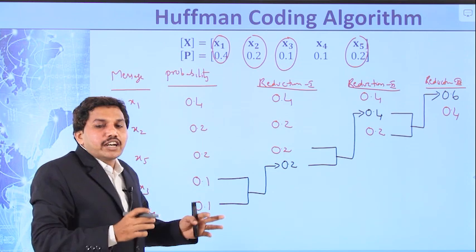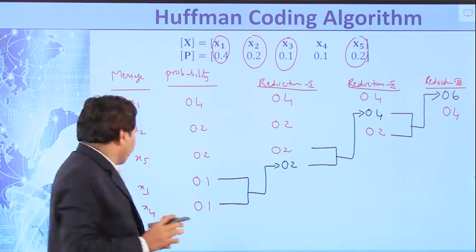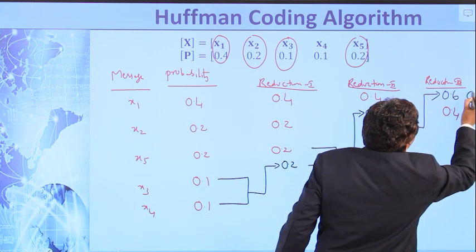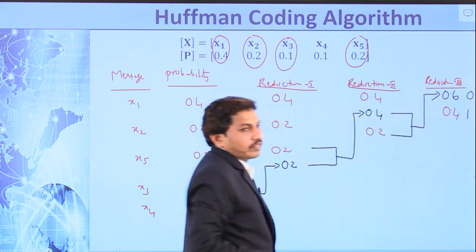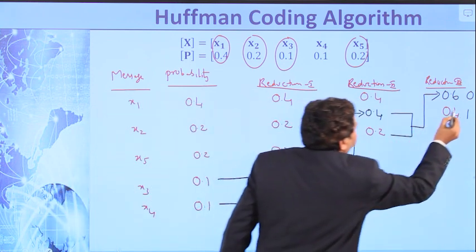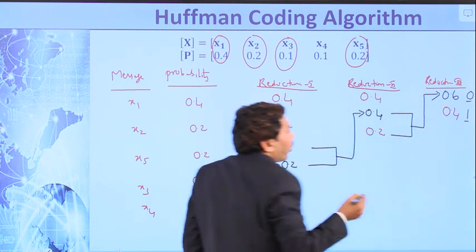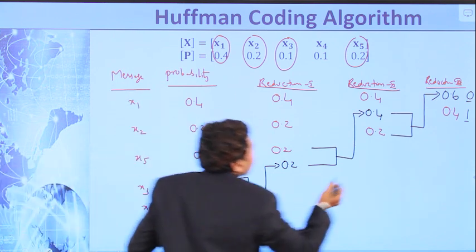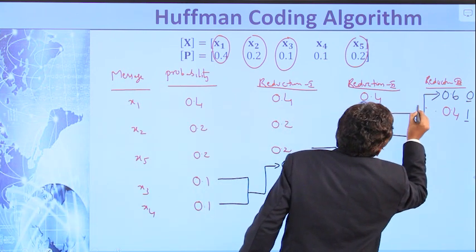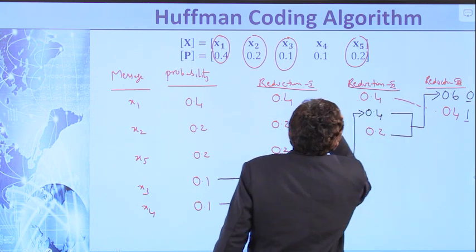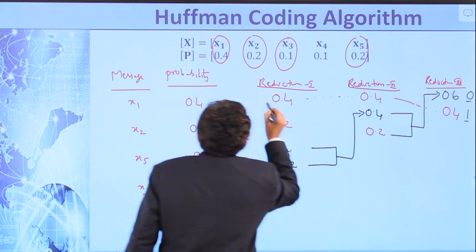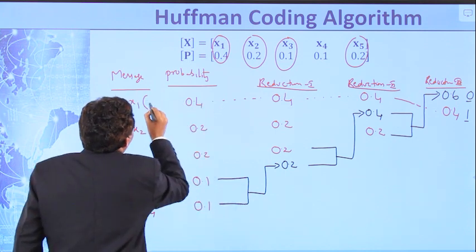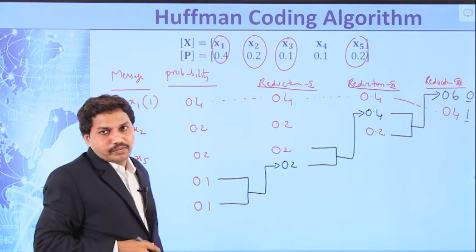Assign binary 1 and binary 0 for the last reduction. Assign binary 0 to the upper probability and binary 1 to the lower probability of the last reduction. Look here carefully. This 0.4 is nothing but this 0.4. So the code for x1 is 1.